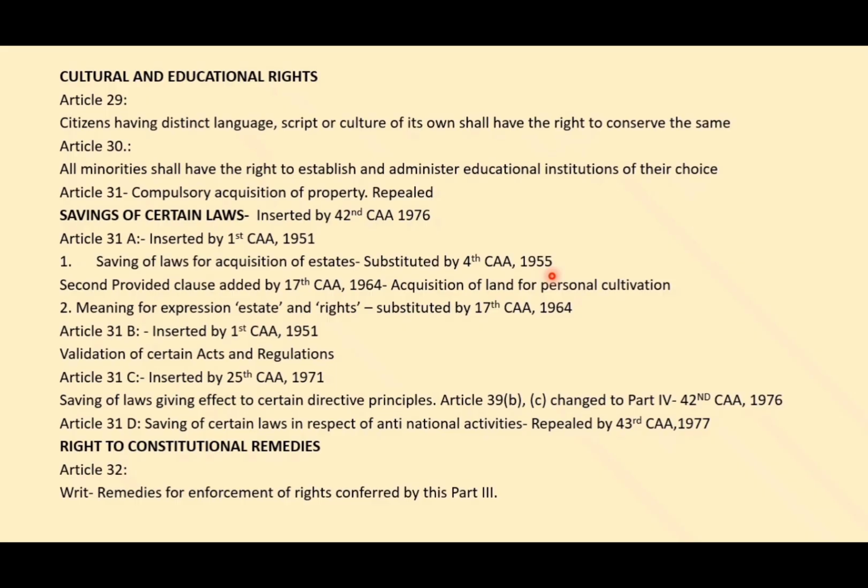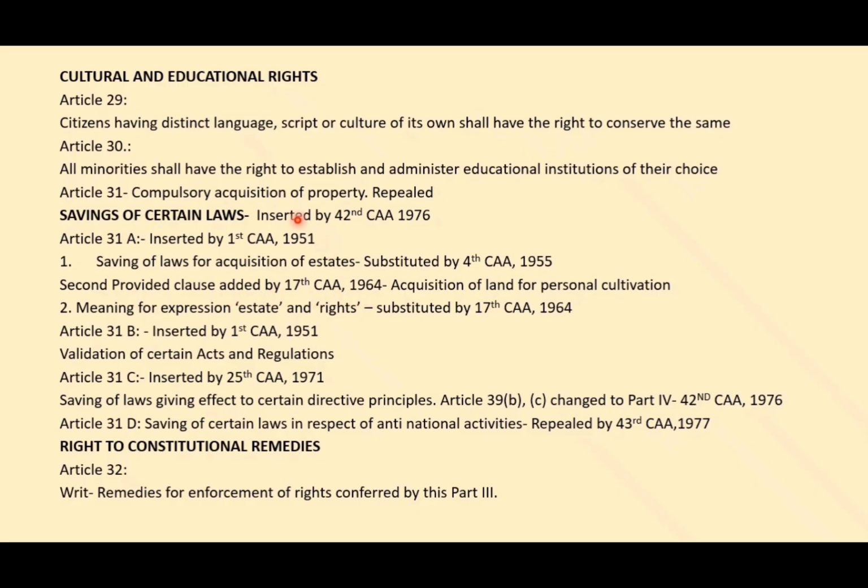And it also has a proviso clause. The second proviso clause was inserted by the 17th Constitutional Amendment 1964, which is about acquisition of land which is used for personal cultivation. It says that in case the government acquires some land which is used for personal cultivation, it should be compensated with the market value. That is what is stated in this second proviso, which was added by the 17th Constitutional Amendment.